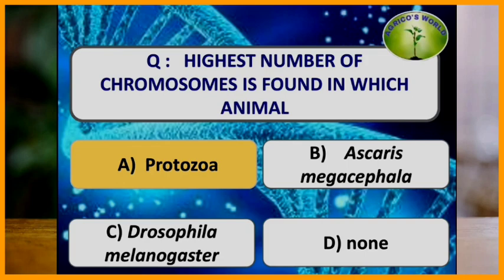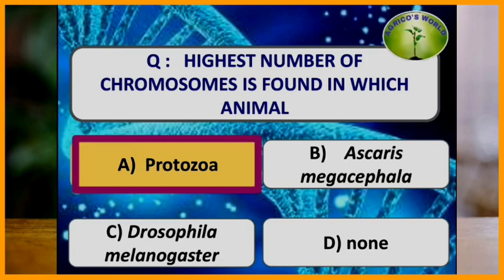Highest number of chromosomes is found in which animal? The highest number of chromosomes in animals is found in protozoans where 2n is equal to 1600 and the lowest number is found in Ascaris, the roundworm, where 2n is equal to 2.